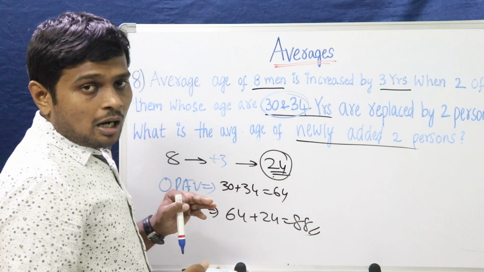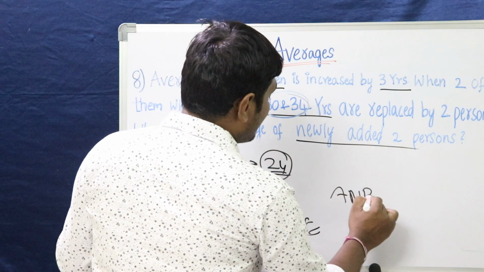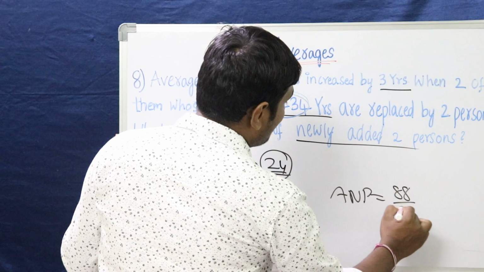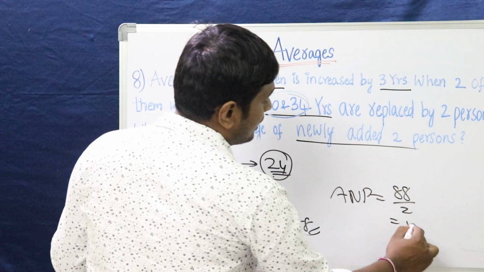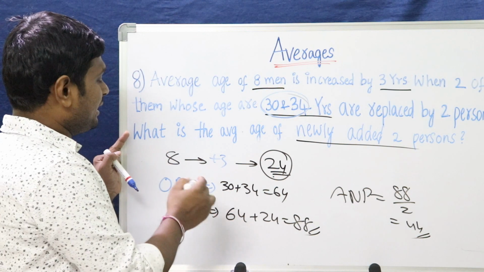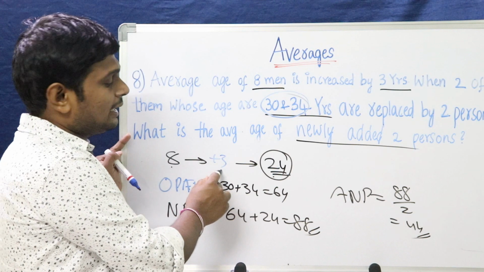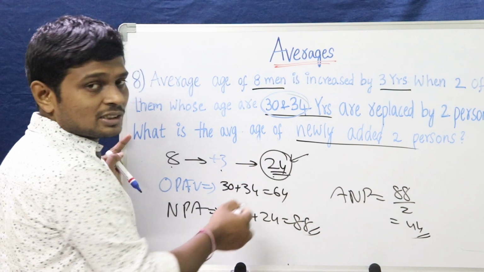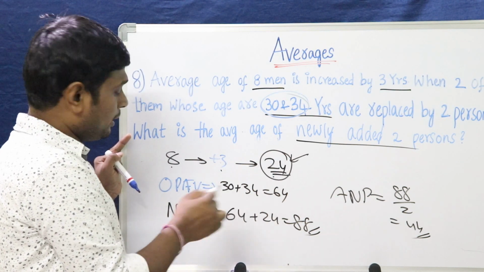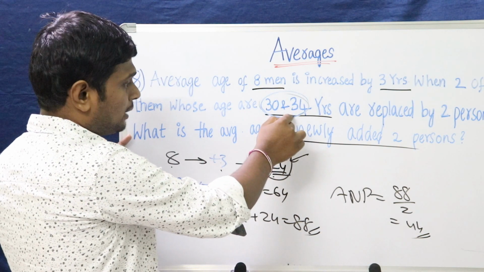What is the average then? Average of newly added persons is 88 by 2 because 2 persons, that is 44. I hope you have understood it. Let me recap it. 8 persons' average is increased by 3. That means total value increased is 24. 8 into 3, 24. Old persons' ages we know, 30 and 34.